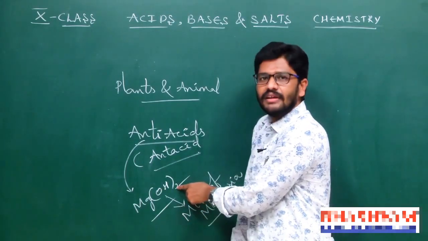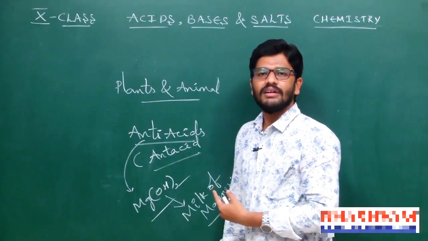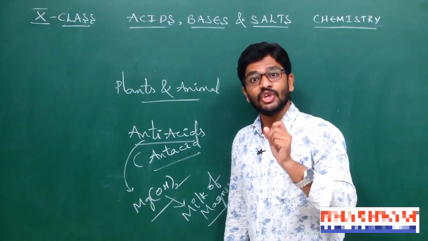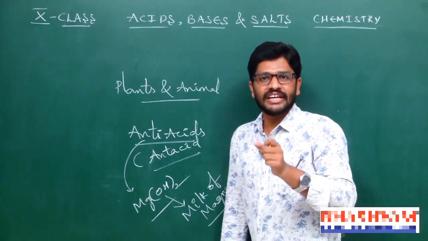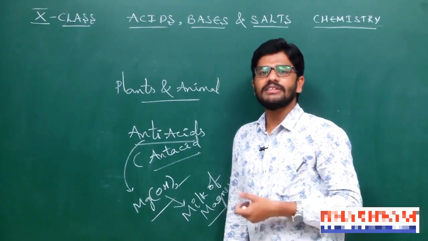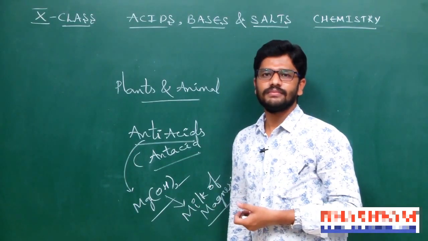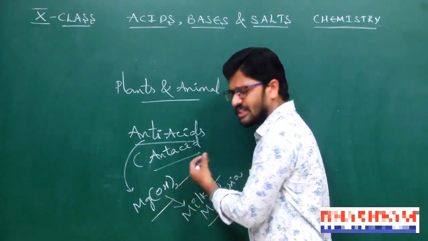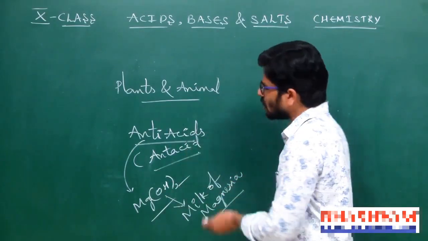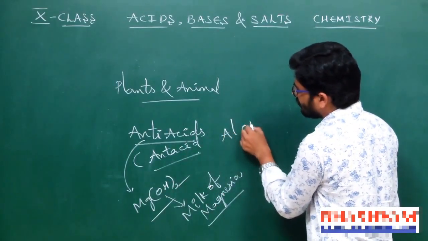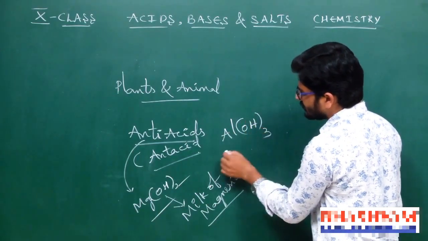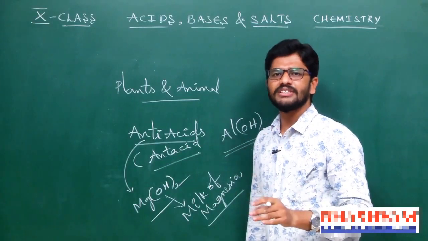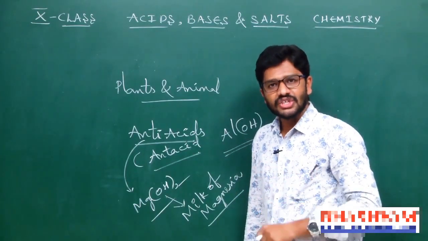This base neutralizes the acid in our stomach, so neutralization reaction happens in our stomach. In antacid tablets, magnesium hydroxide is present. Otherwise, aluminum hydroxide, Al(OH)3, is also present. This is the importance of pH in our digestive system.